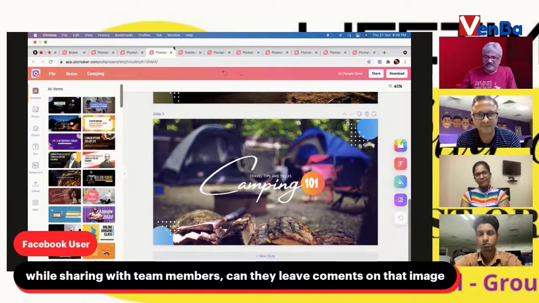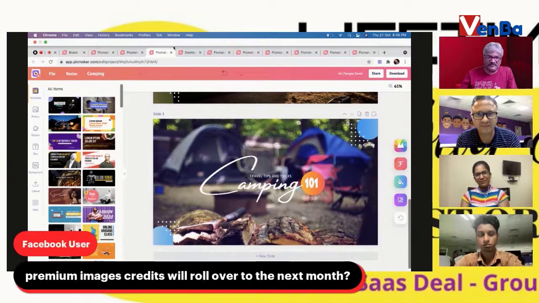Fantastic. So I think I know the answer to the next question, but will premium image credits roll over month to month? No, honestly, a lot of people do ask this, but the whole point is to enable you to have as many credits as you need for your designs, and we urge users to use the credits that we provided so that they can create more designs.